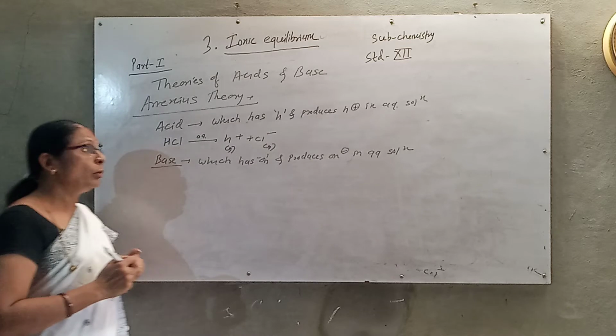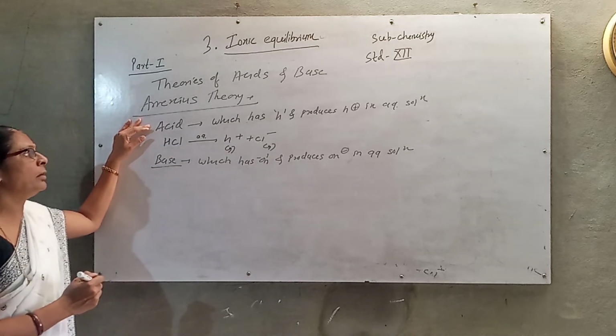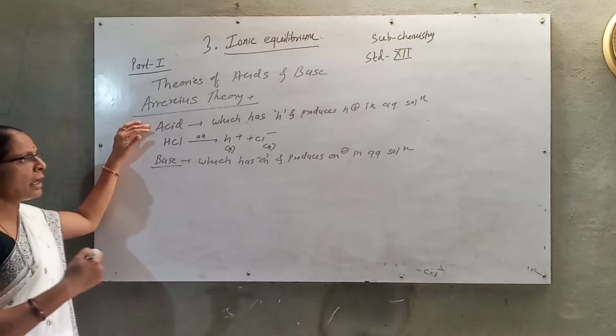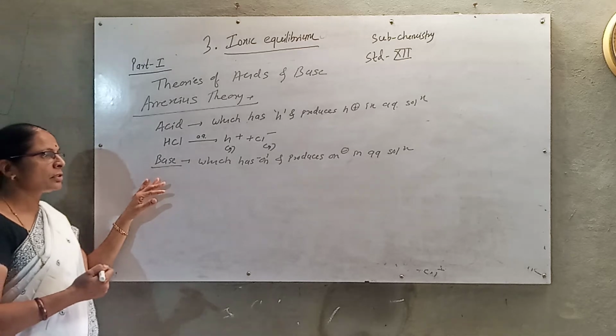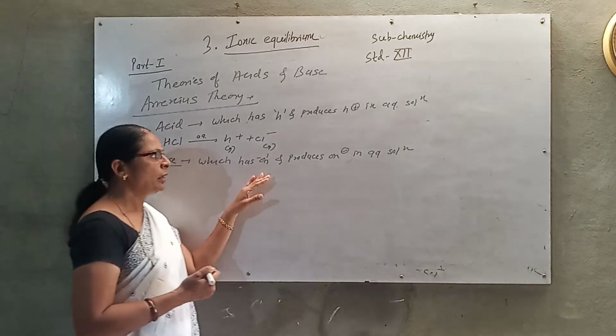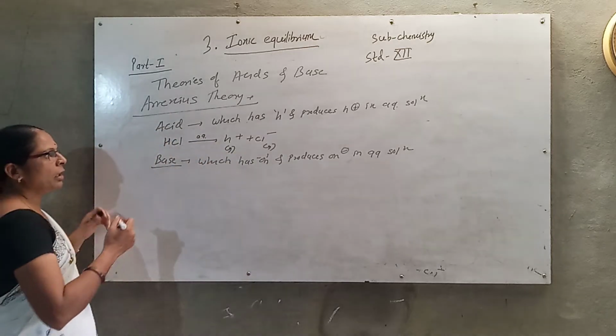A base has OH minus ion and produces OH minus ion when dissolved in water, then and only then it is a base.